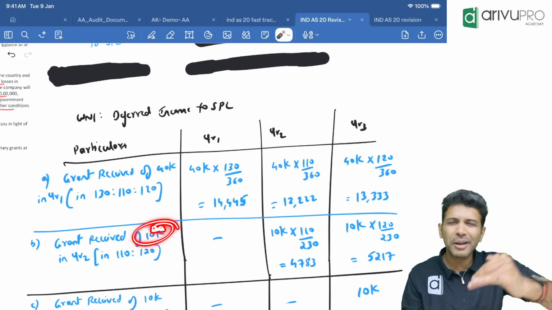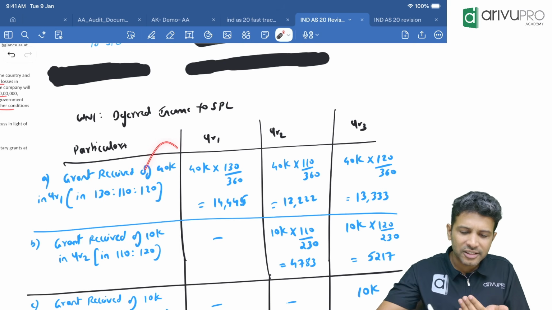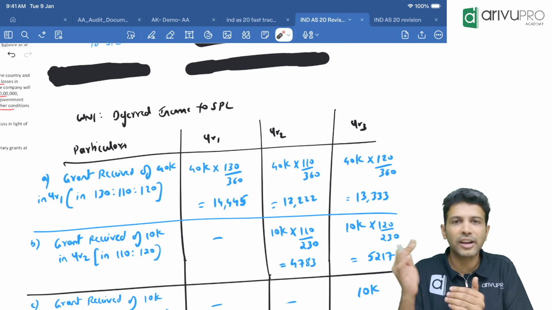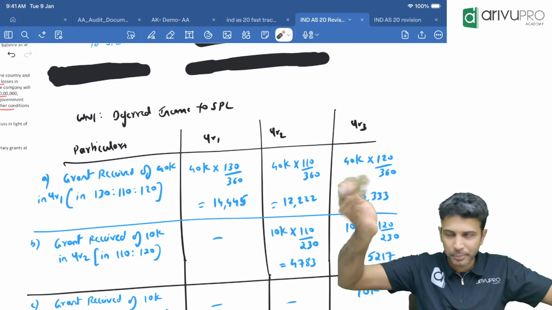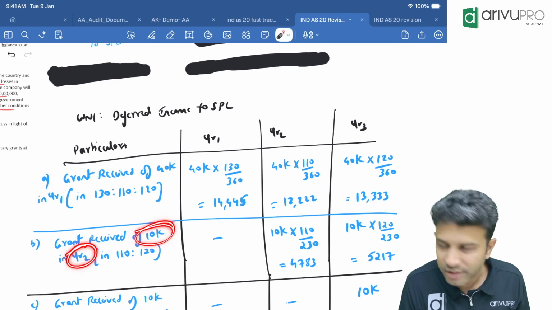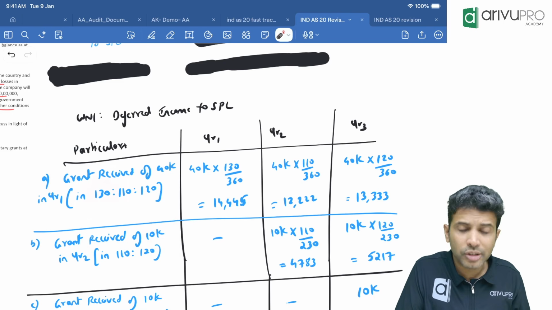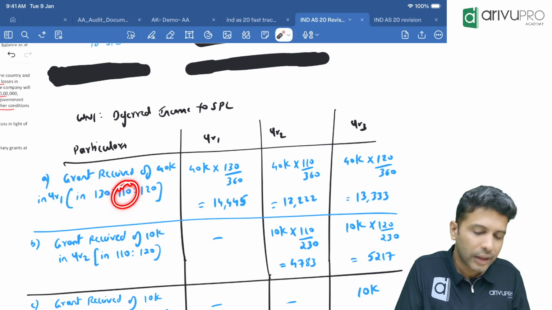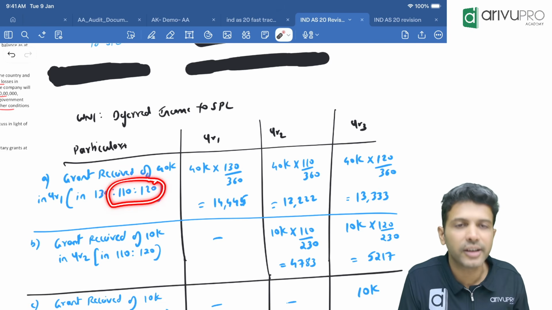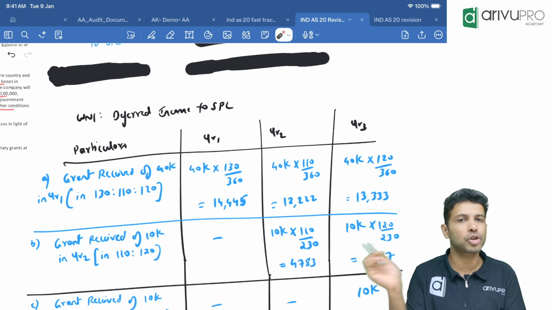This is step accounting you need to do basically. Understood? In a way, you are treating this as 3 different grants in doing the accounting. That way, if you want, you can think of it like this: 40 is a separate grant, 10 is a separate grant, another 10 is a separate grant, and do the accounting. This 10, when did you receive? In year 2. In year 2, did you incur 1,30,000 expense or 110? 110. And third year, how much more will you incur? 120. So only the second year and third year expense ratio you use, which is what? 110:120. In that ratio, you book.